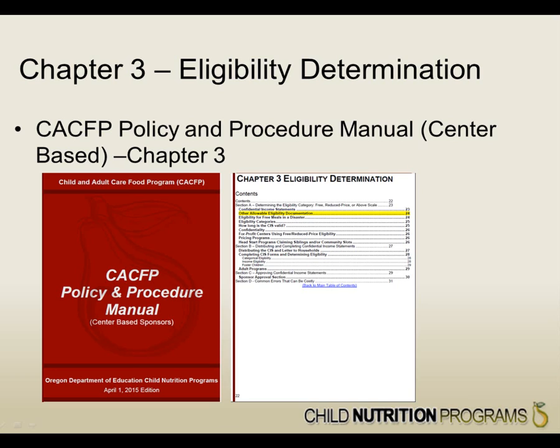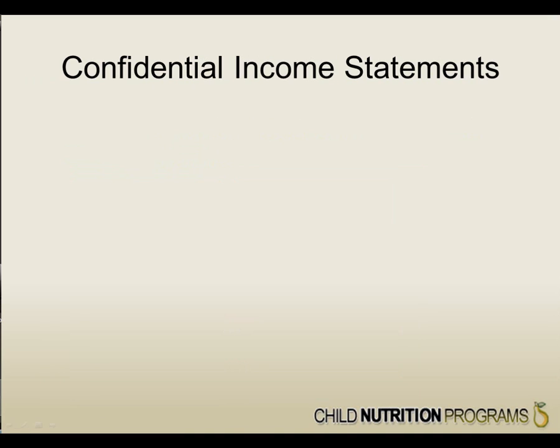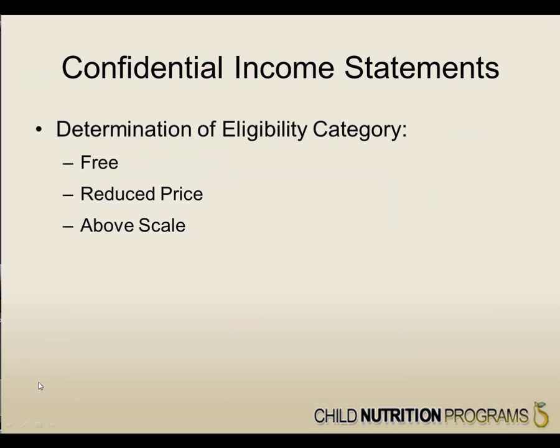Information from this training is also available through the CACFP Policy and Procedure Manual for Center-Based Sponsors, Chapter 3, titled Eligibility Determination. The manual is located online at the Oregon Department of Education's Child and Adult Care Food Program, or CACFP's public website. The link to the manual is located on the slide titled Resources, which is at the end of this presentation. The confidential income statement is a tool for sponsors to use when determining eligibility.